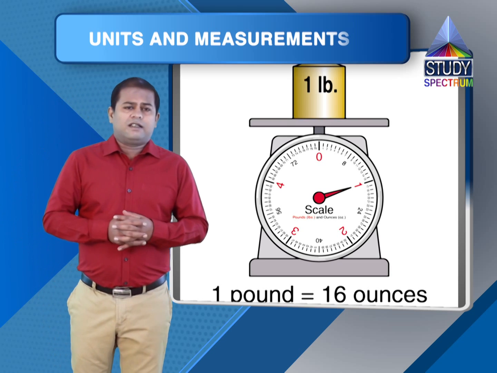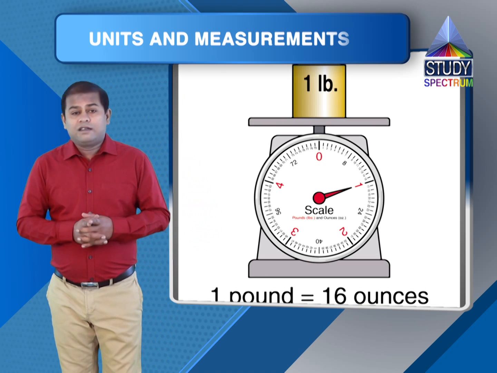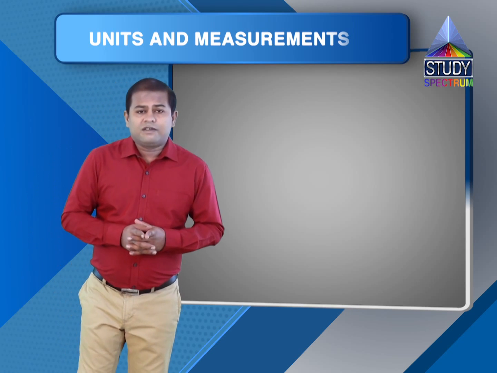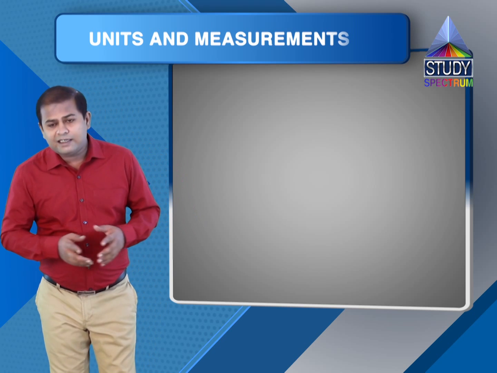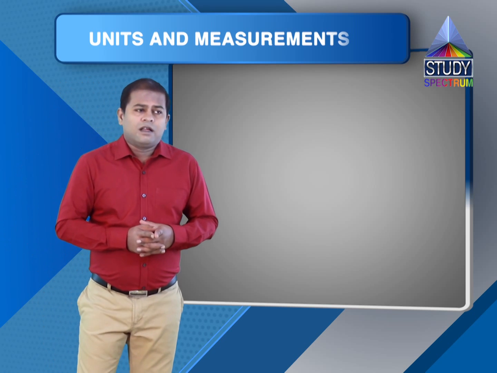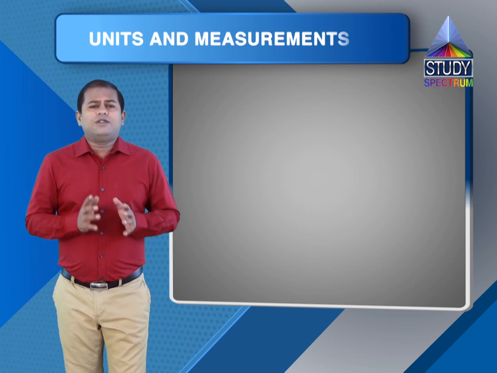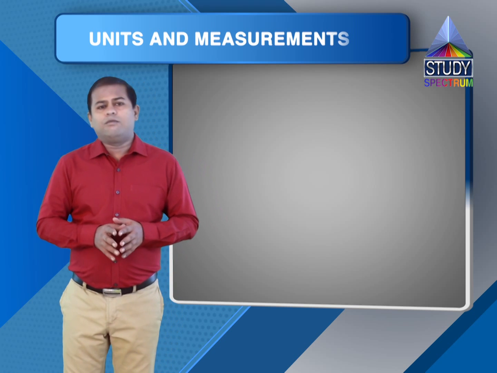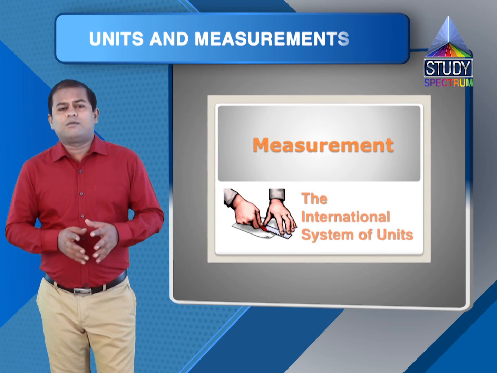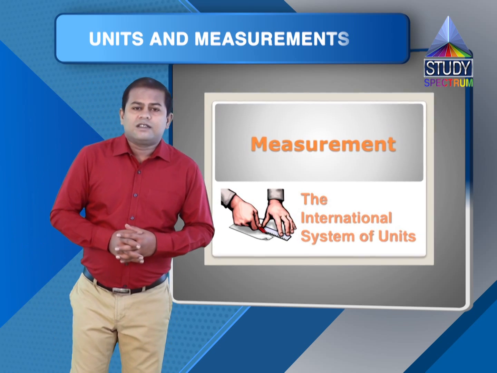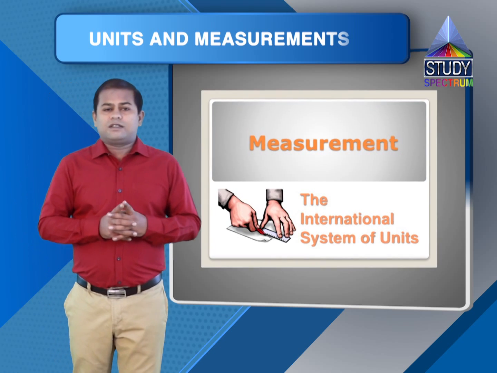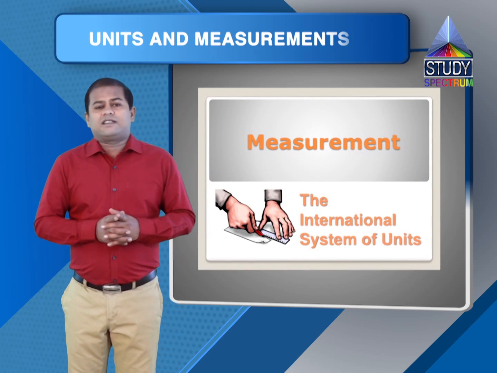So finally, in 11th General Conference of Weights and Measures, which was held in 1960 in Paris, they introduced a new and more logical system of units, Système International d'Unités, abbreviated as SI system.